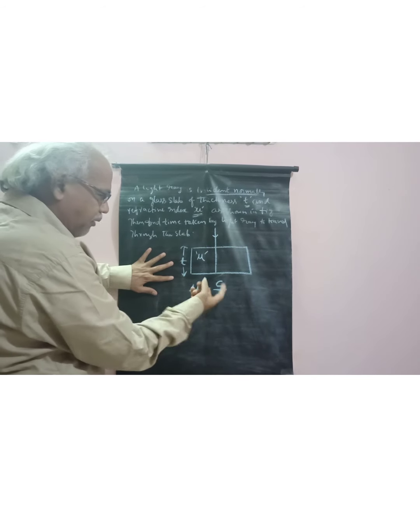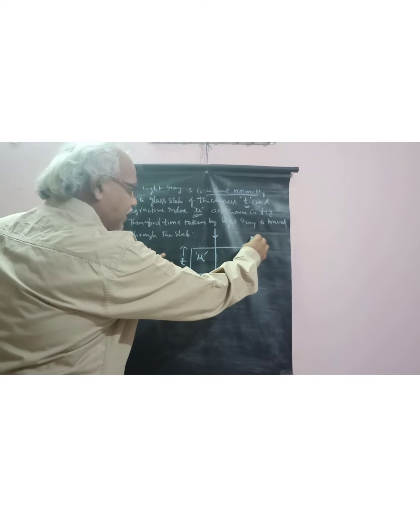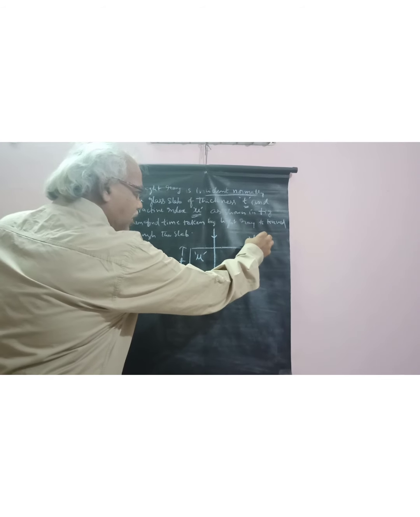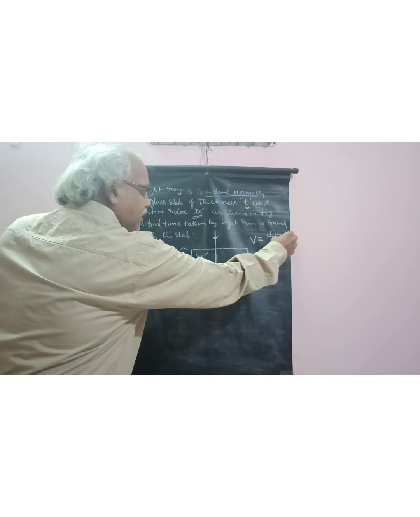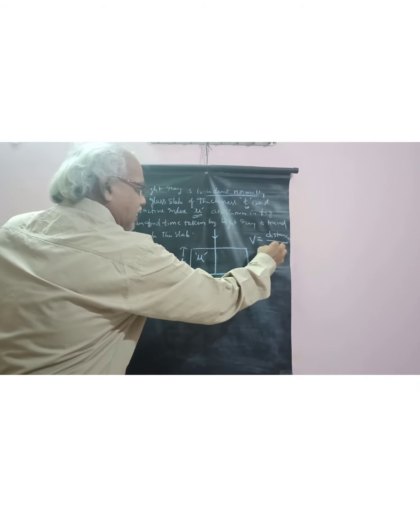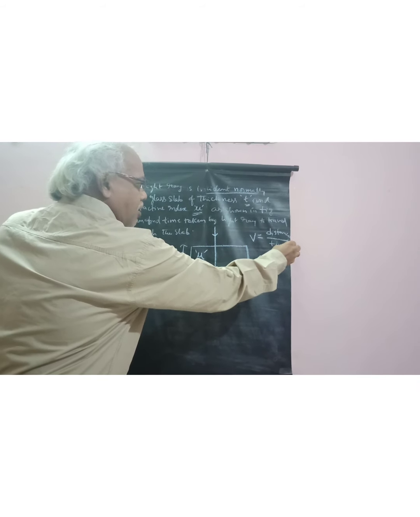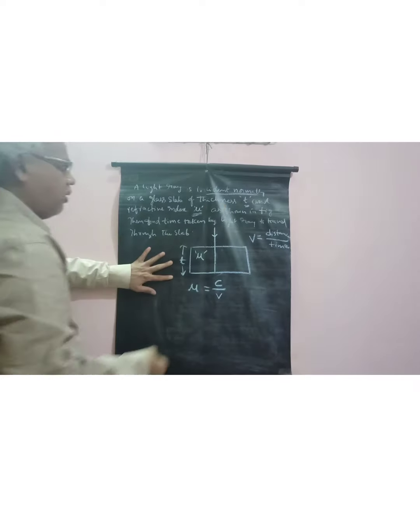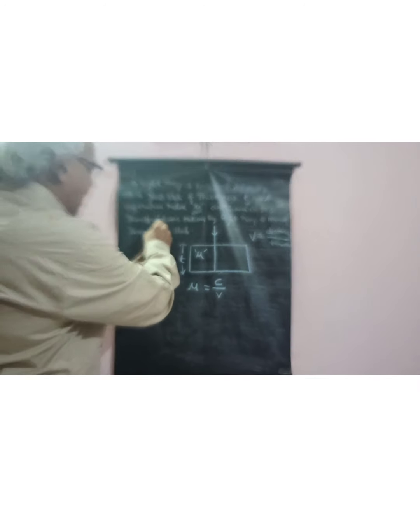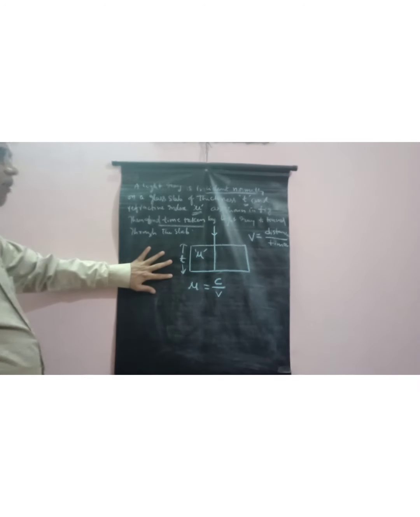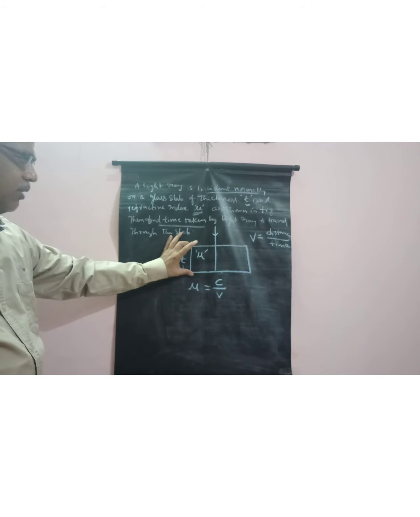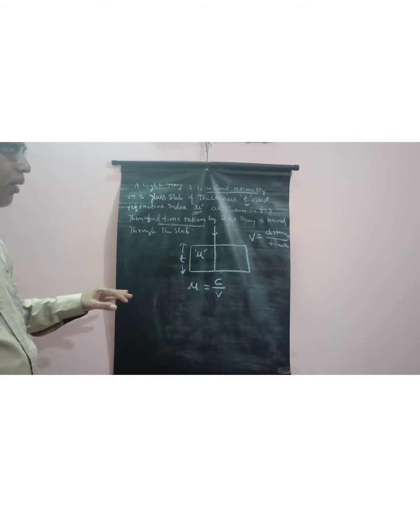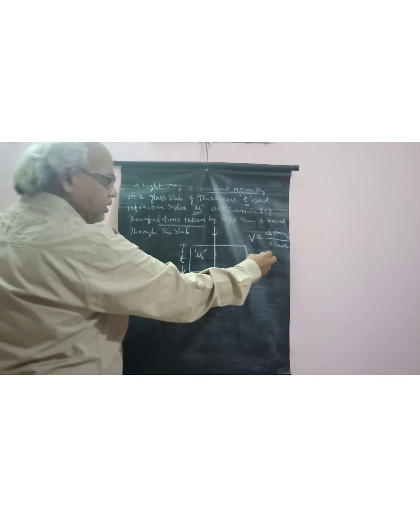The general formula: velocity or speed is equal to distance by time. In this problem, how much time is taken to travel the distance, or thickness, of this glass slab T. So here v is equal to distance by time.